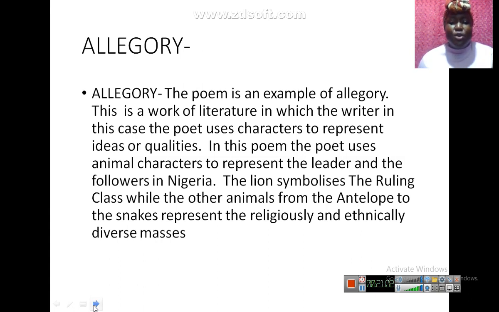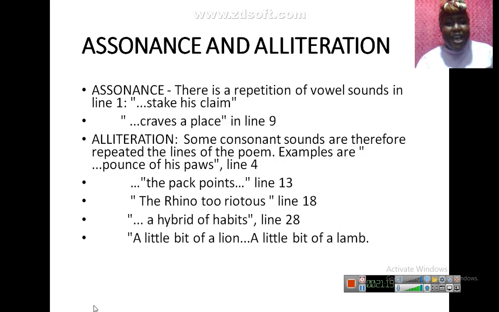An allegory is a work of literature, now take note of the definition, in which the writer uses characters to represent ideas. You can see how characters represented ideas and qualities. You can see how he said transparent like a river. Allegorical, using characters to represent ideas and qualities. Beautiful. Let's make progress. Assonance and alliteration.